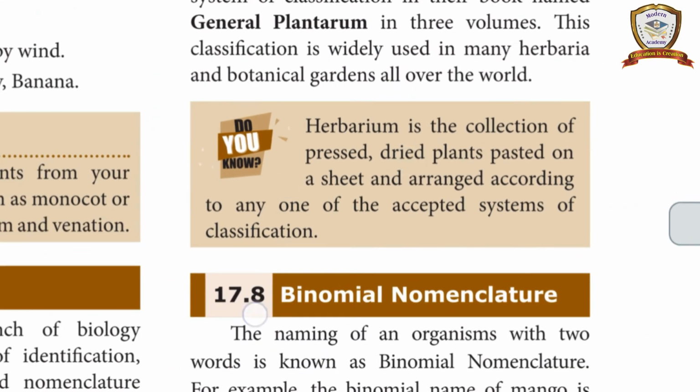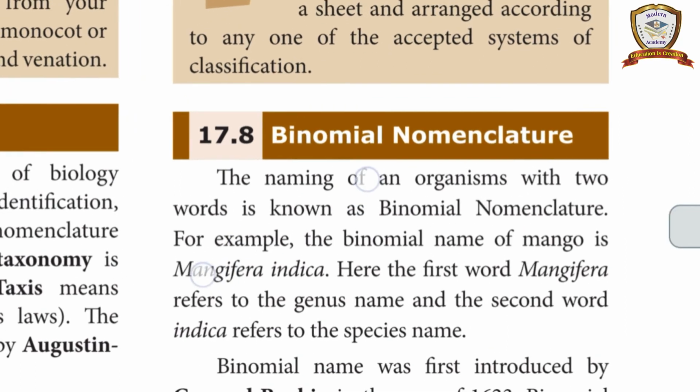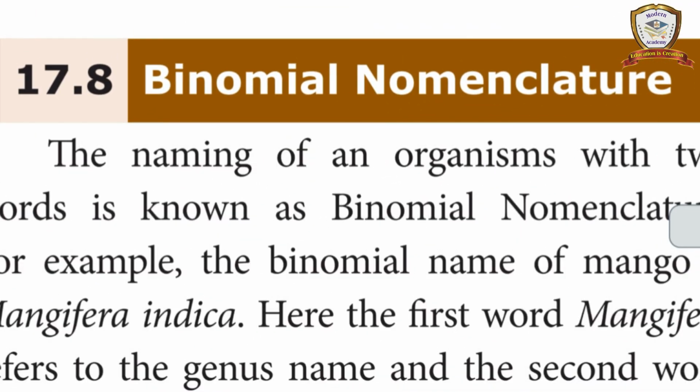So next, binomial nomenclature. The next topic is binomial nomenclature. What is binomial nomenclature? Each and every living organism has a scientific name. Do you know, for human beings, Homo sapiens. Like paddy, Oryza sativa. All living organisms have a scientific name.